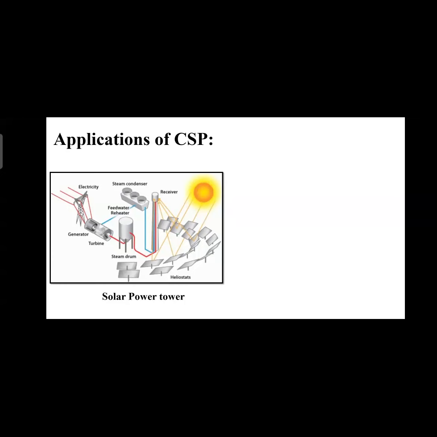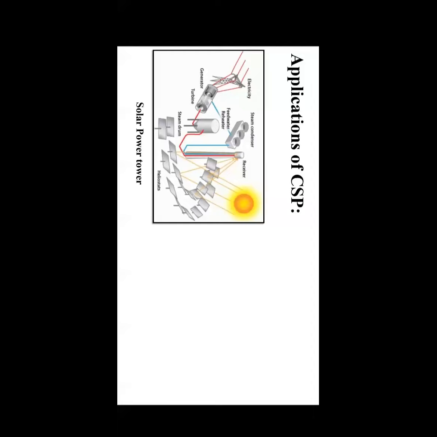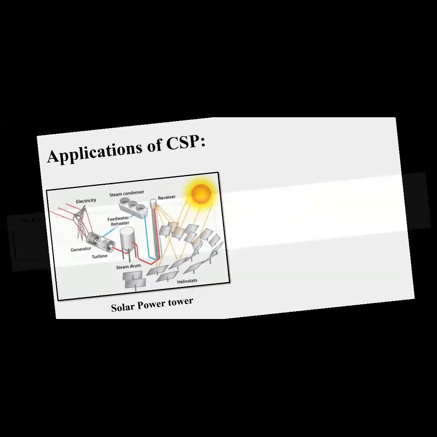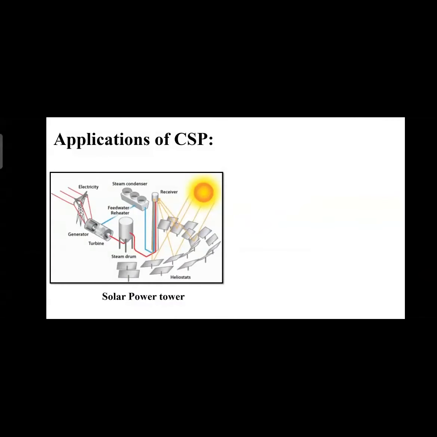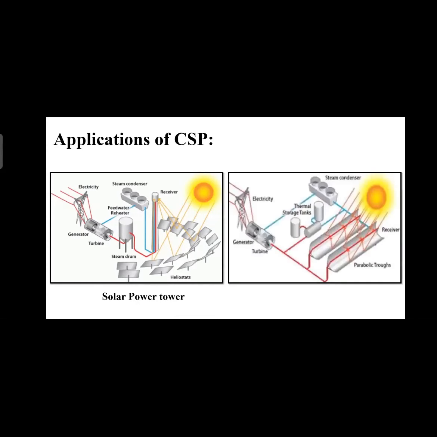Then the steam which has been used in the turbines is condensed in the steam condenser. Since we are using this much solar energy to save the environment, so as not to waste this steam, we condense it again, convert it to water, and send it back to the receiver, circulating the system. Like this we generate electricity.